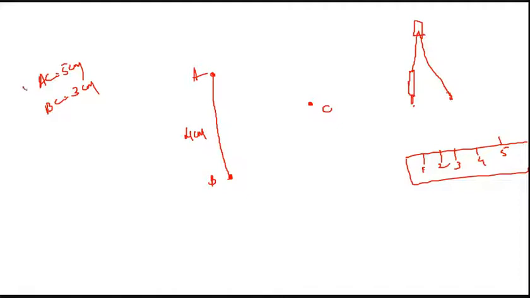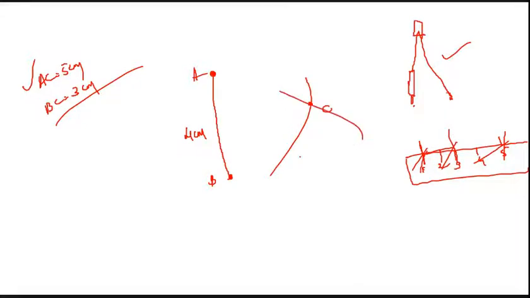To mark the line AC, you took the compass and measured 1 to 5 centimeter on the scale, kept the point at A, and drew an arc like this, correct? Again for BC, you adjusted the compass with the scale 1 to 3 centimeter and drew an arc like this.